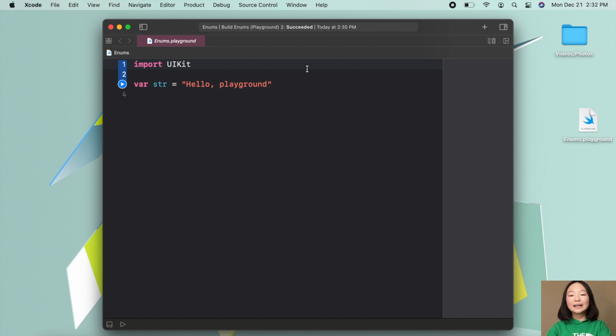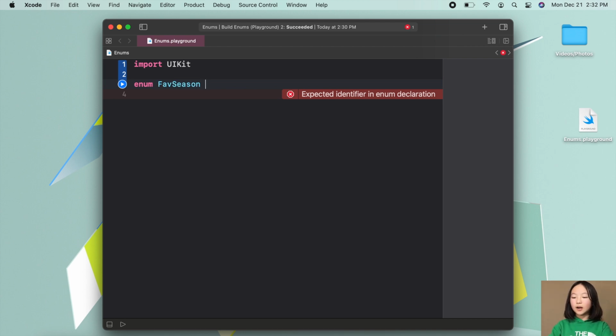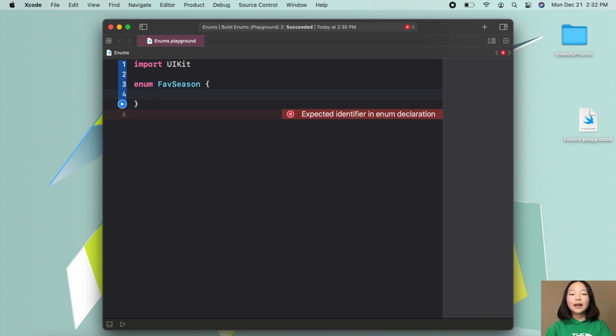So let's go ahead and create an enum. Let's first type in the enum keyword. Then we'll want to type in a name for our new data type. Let's say FaveSeason, and then a pair of curly brackets. And inside of these curly brackets, we want to have all of our cases.